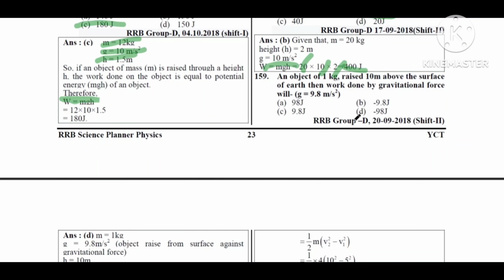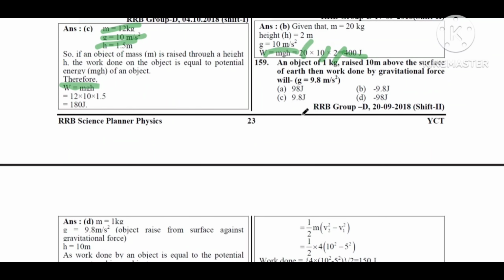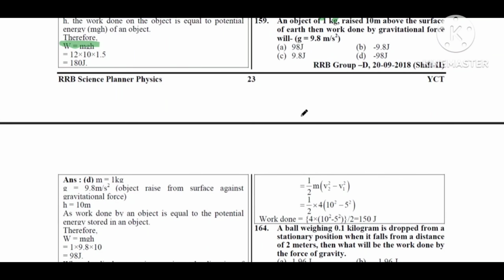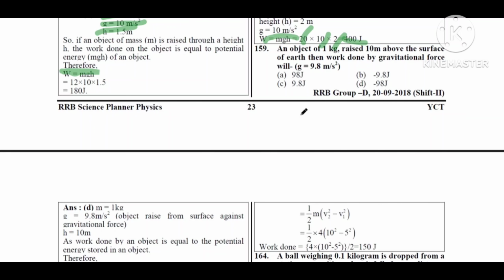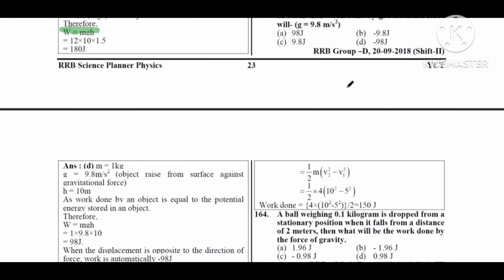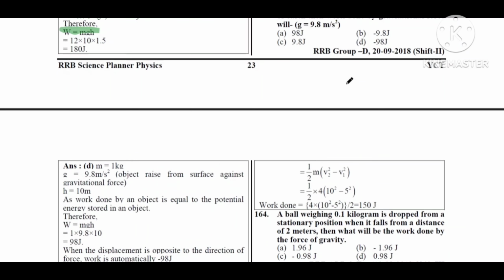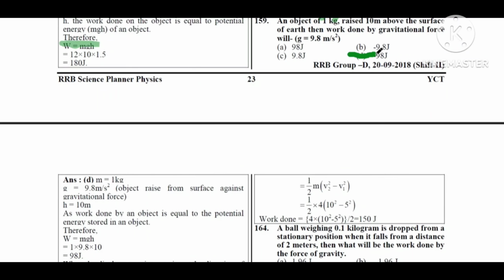Next, an object of 1 kg raised 10 meter above the surface of the earth, then work done by gravitational force will be option A 98 joule, option B minus 9.8 joule, option C 9.8 joule, option D minus 98 joule. Answer ಬಂದ್ಬಿಟ್ಟು option D, minus 98 joule.